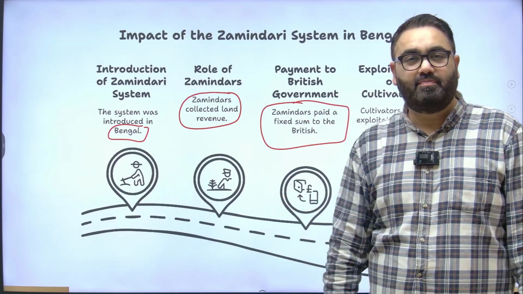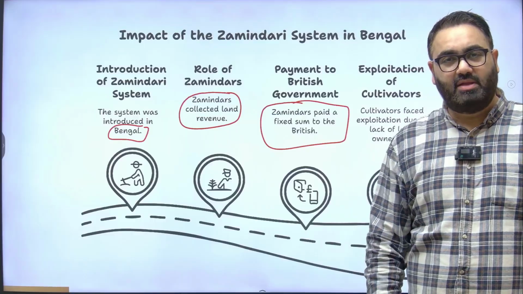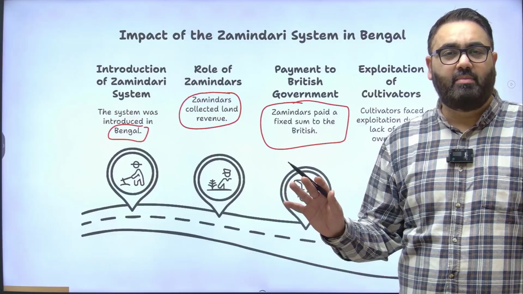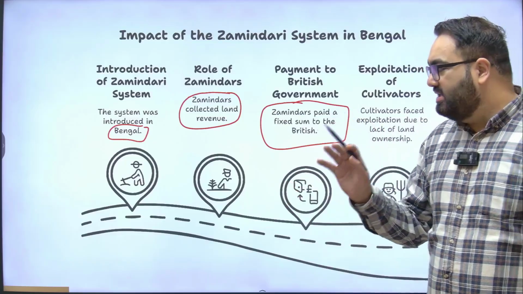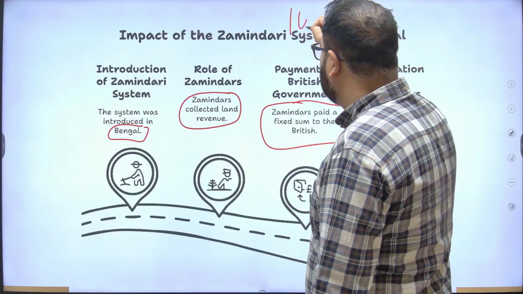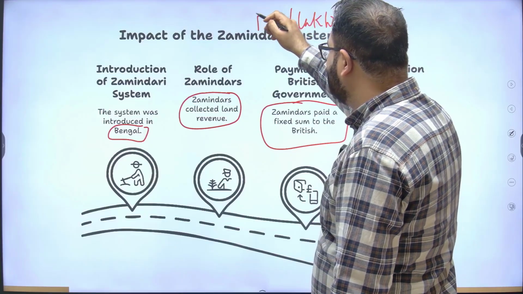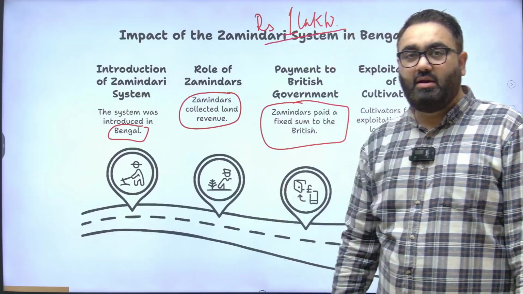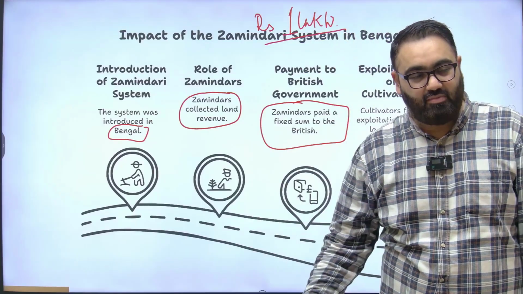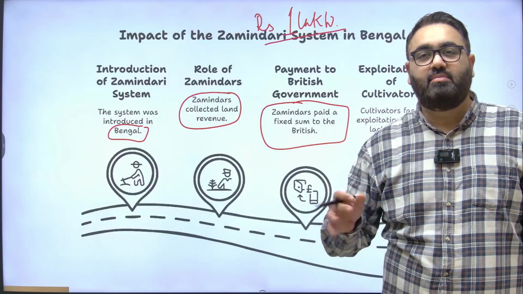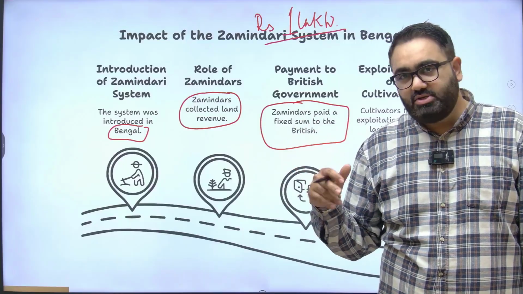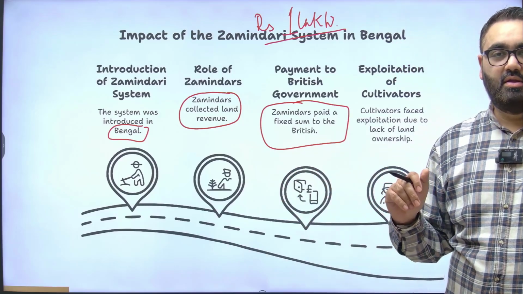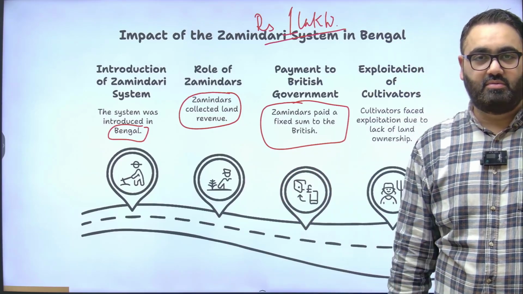So, for example, the British would tell the Zamindar, I don't know what you do and how much money you take from the farmer. I don't care about that. I just want 1 lakh rupees from this piece of land. Now, imagine such a situation where the government tells the Zamindar, I don't care how much money you are taking from the farmer. You just need to give me 1 lakh rupees. How much you take from them, that's not my concern. Now what happens? Think of it from the Zamindar's point of view.